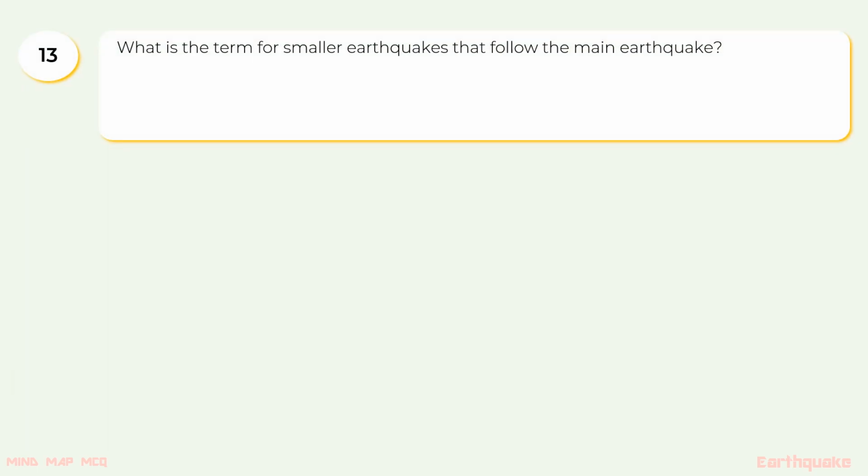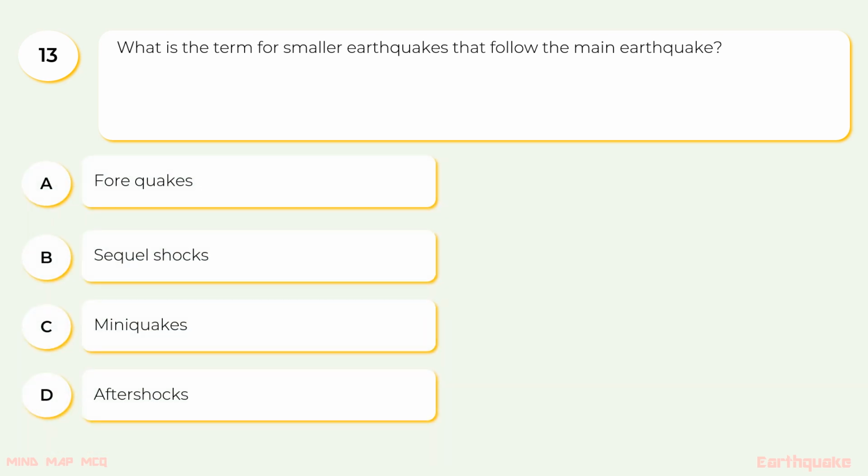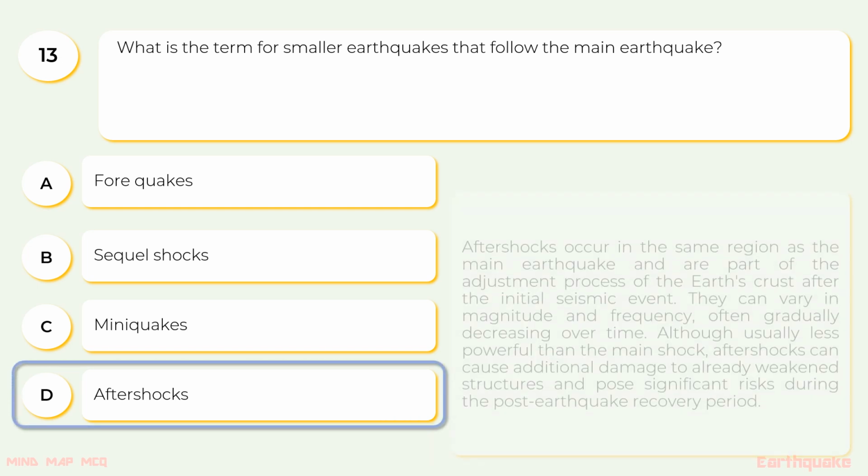13. What is the term for smaller earthquakes that follow the main earthquake? The options are A. Forequakes, B. Sequel shocks, C. Mini-quakes, D. Aftershocks. The correct option is D, aftershocks.